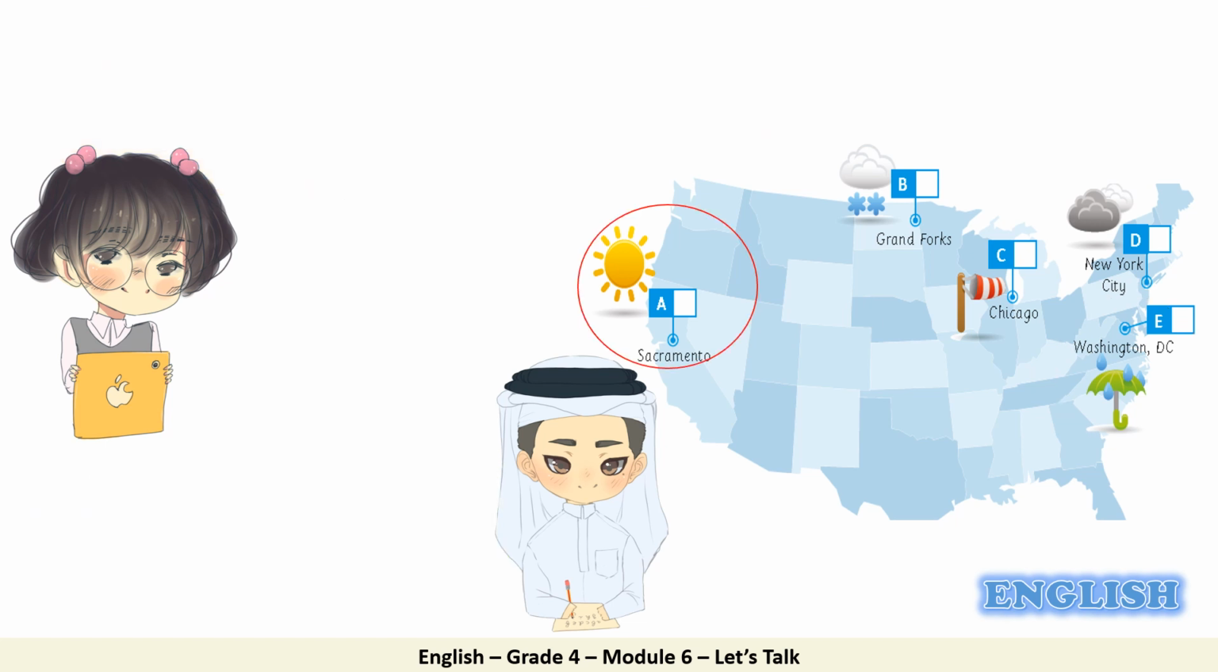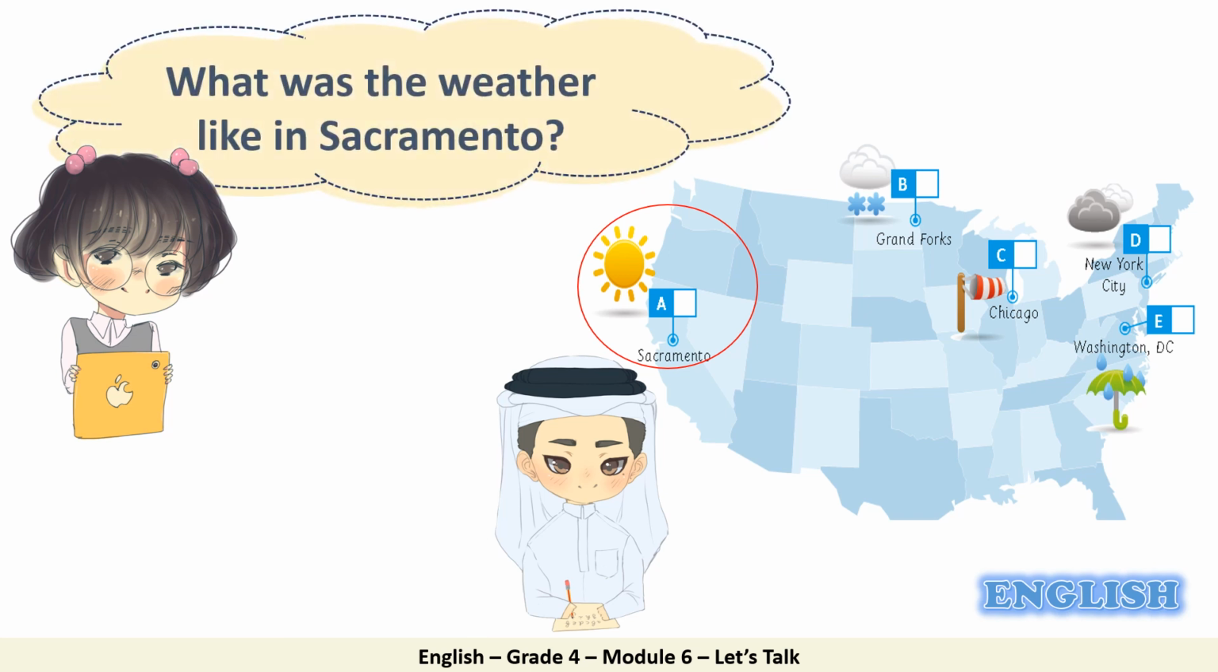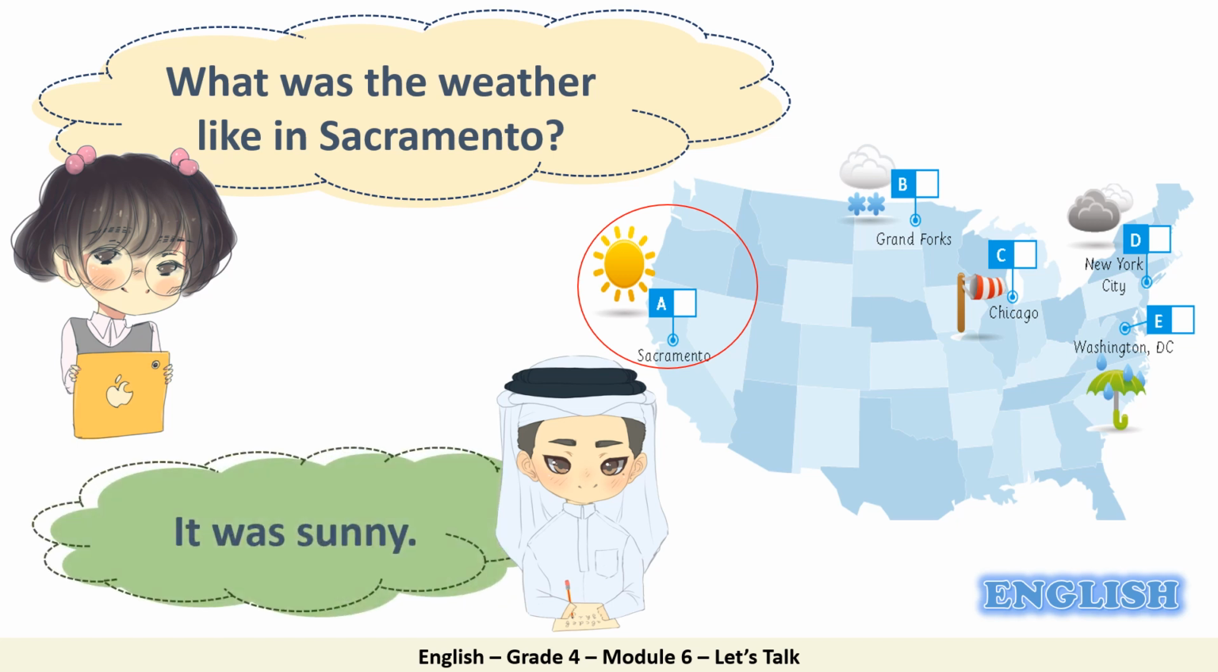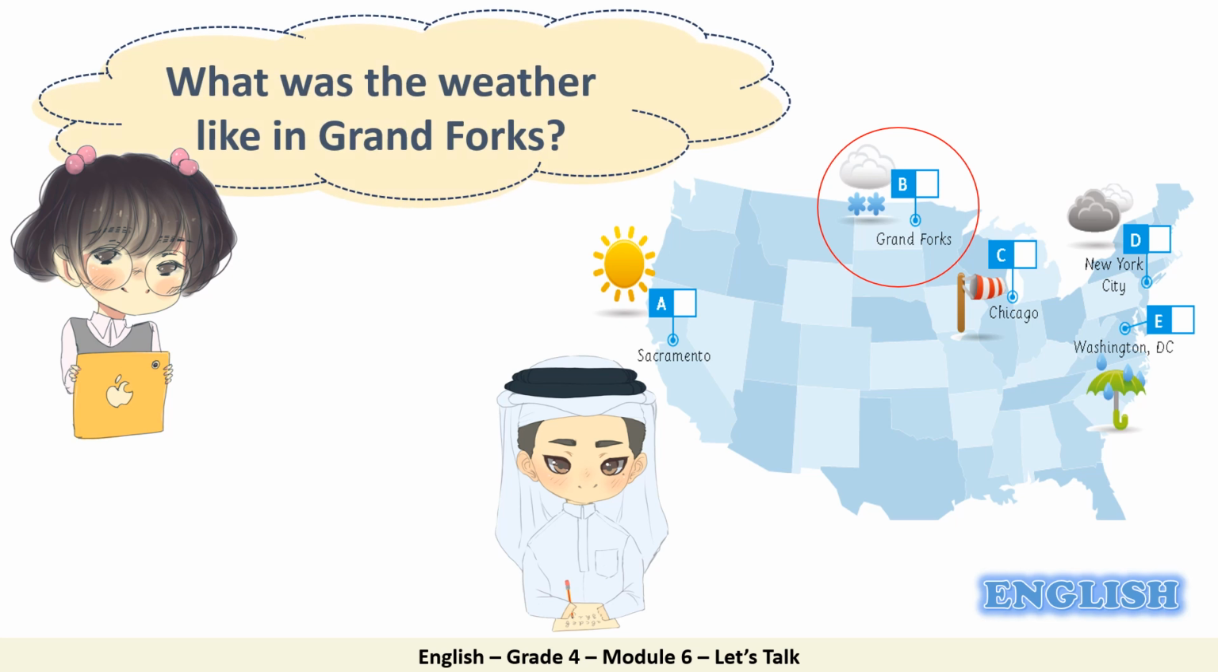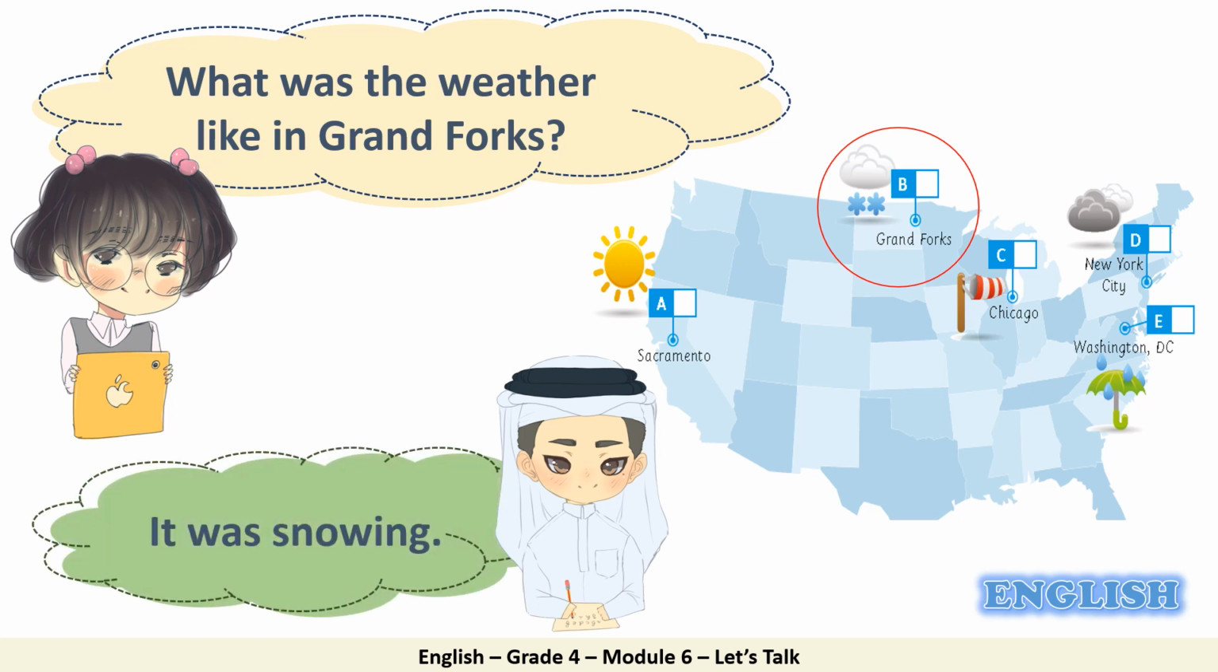Let's have more practice. Sacramento. What would Noor ask? Help her. What was the weather like in Sacramento? Good job. Ahmed would answer, look at the sun. It's shining. It was sunny. Good job. And more practice. Grand Forks. What was the weather like in Grand Forks? Ahmed would answer, it was snowing. Super.